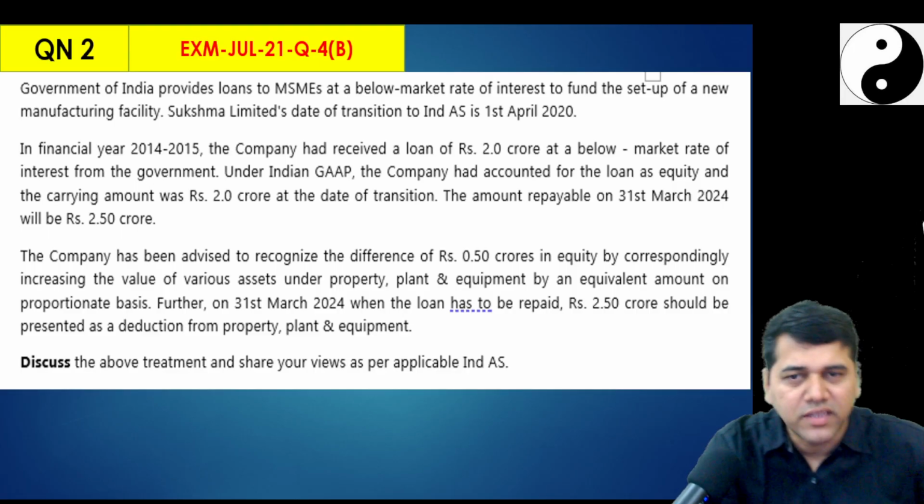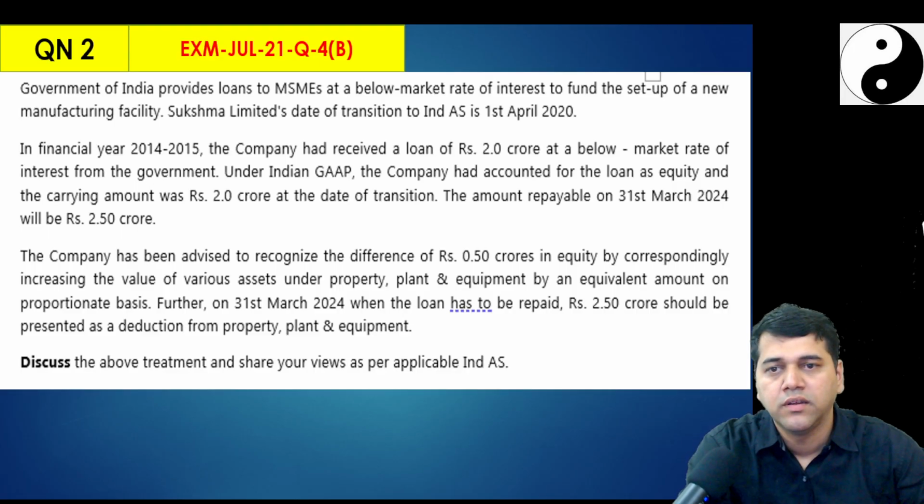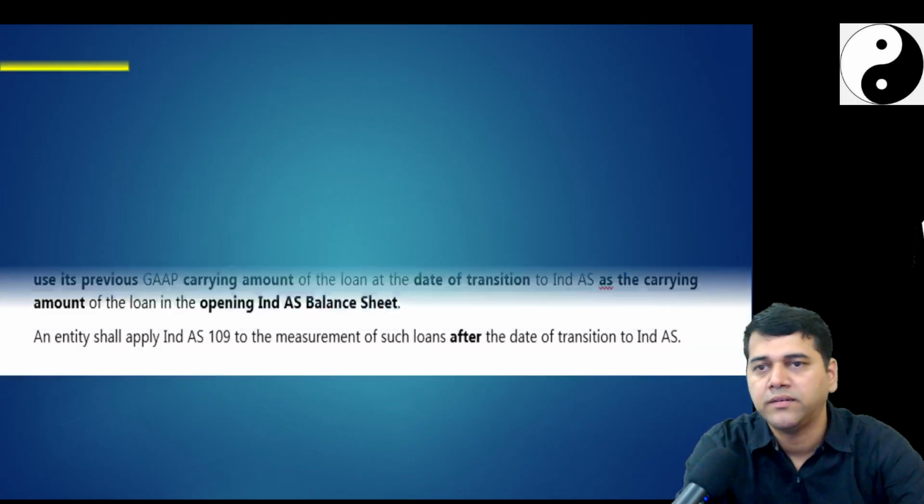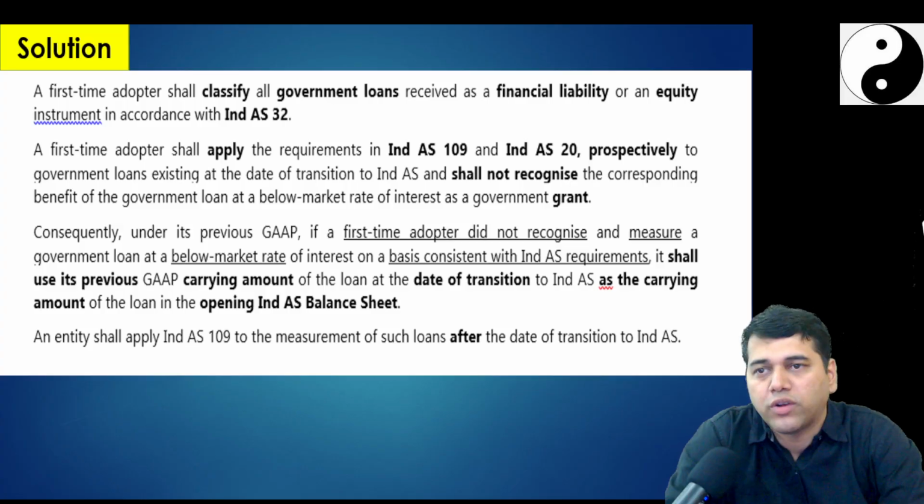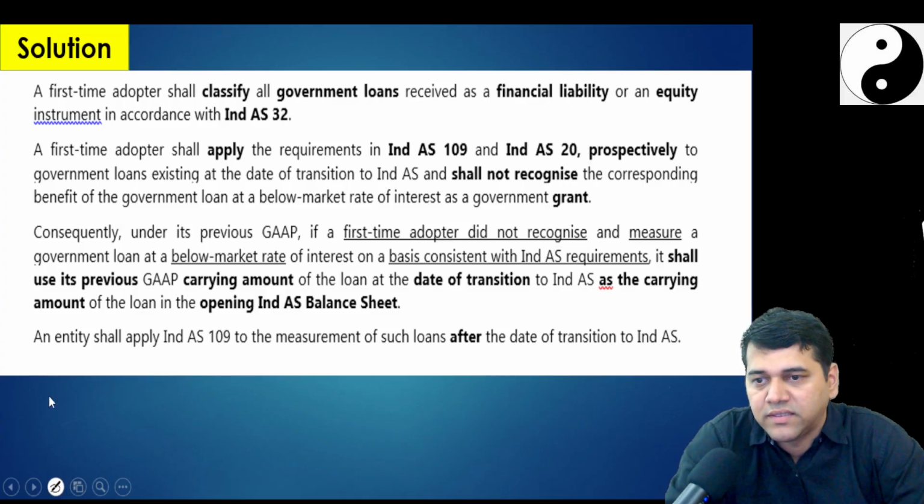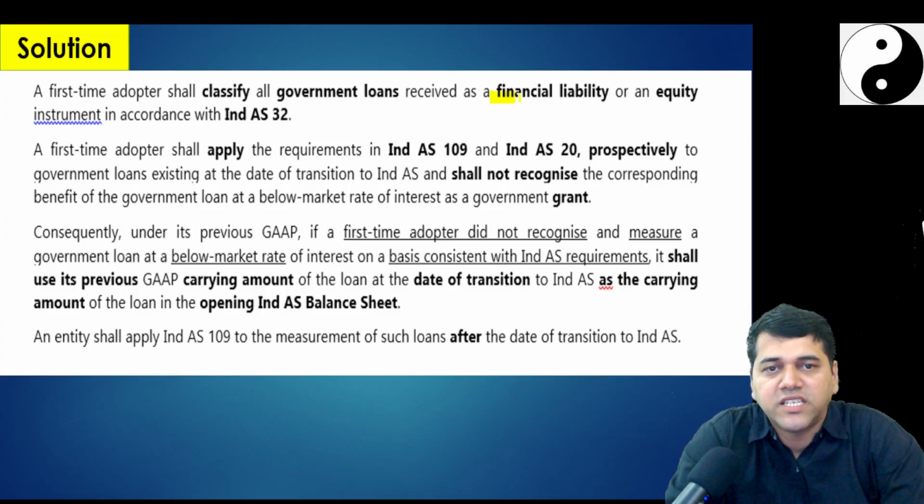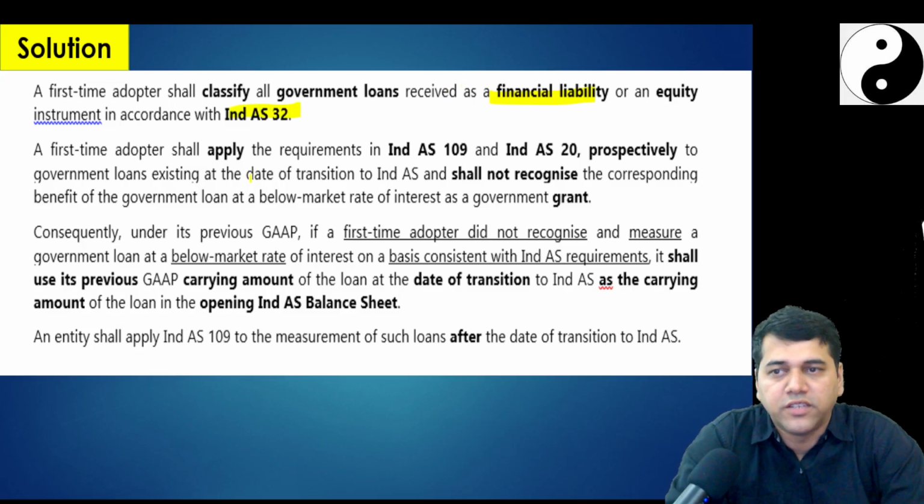Yes, so here there is nothing much theoretical. If it comes, you can first say that look, you have to classify the government grants as a financial liability or an equity. Classify all the government loans as per Ind AS 32. You shall apply Ind AS 109 and 20 prospectively. That means from 1st April 2015.